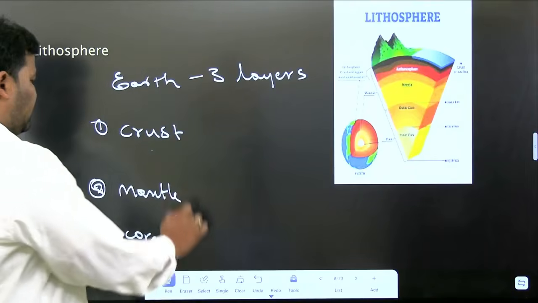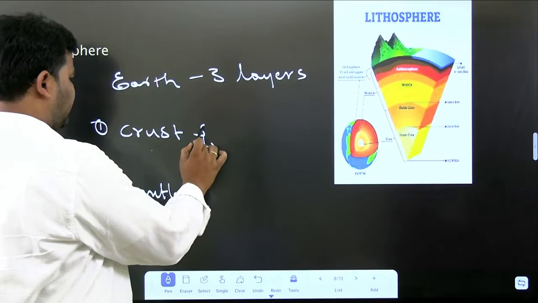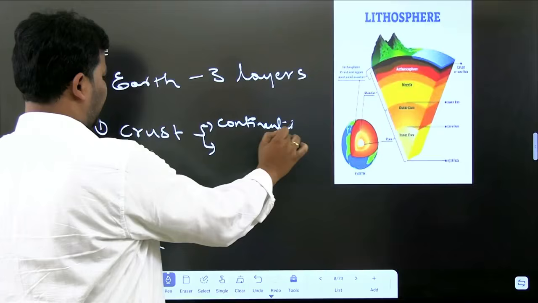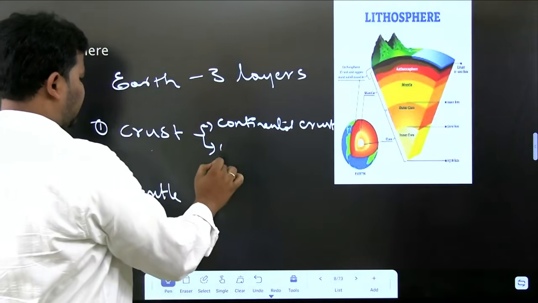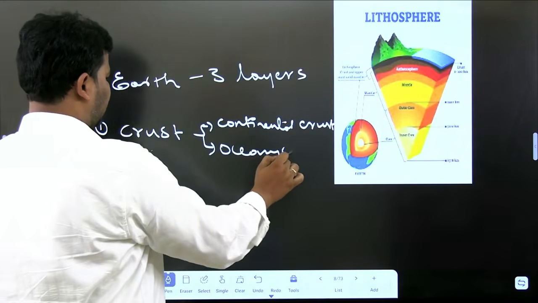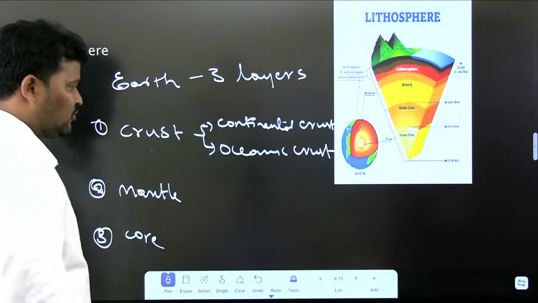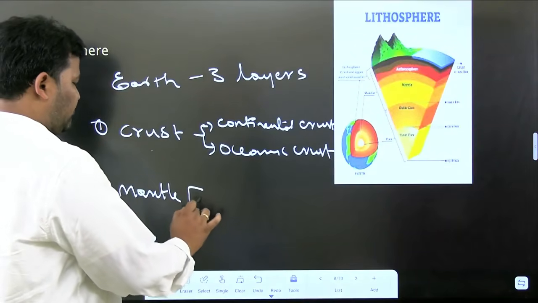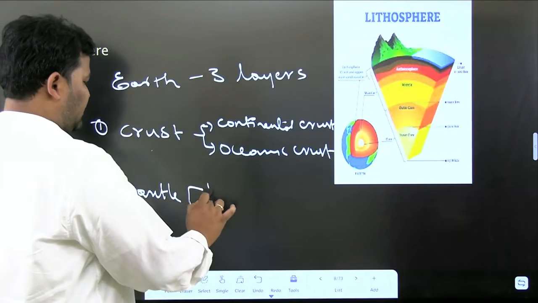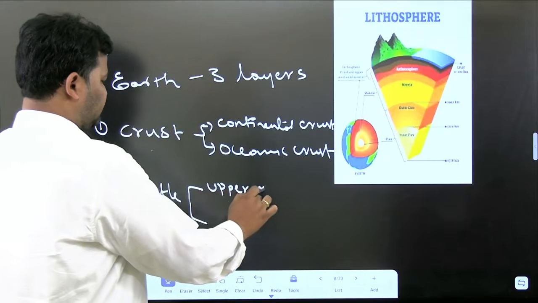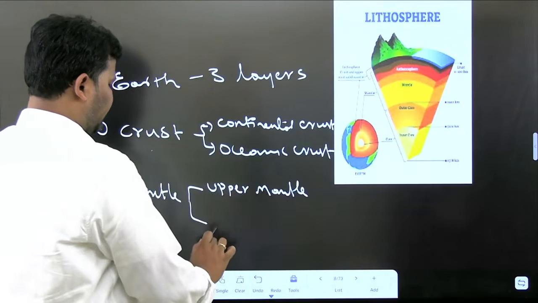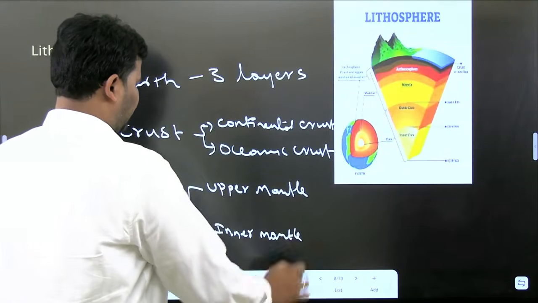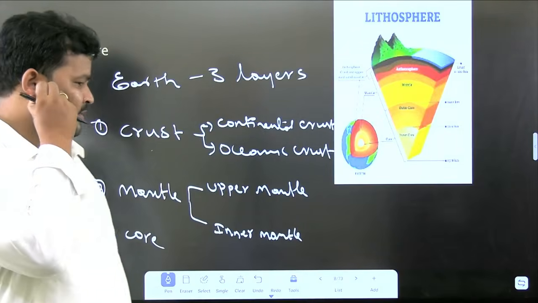And we have crust types. We have two different types of crust. One is the continental crust. The second one is the oceanic crust. In a similar way, with respect to the mantle, we have two layers: the upper mantle and the inner mantle.